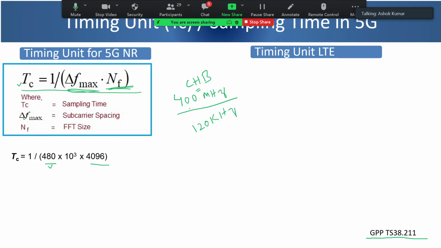If you divide 400 megahertz by 120 kilohertz, you'll get 3333 as a very rough idea, although you have to subtract the guard band. So to support 3333 subcarriers, FFT size required will be 4096, right? You can calculate this for all the bandwidths, and what you find is the maximum number of subcarriers which can be used in 5G as of now is around 3000. That's why they are taking 4096 FFT size for the purpose of calculating timing unit.